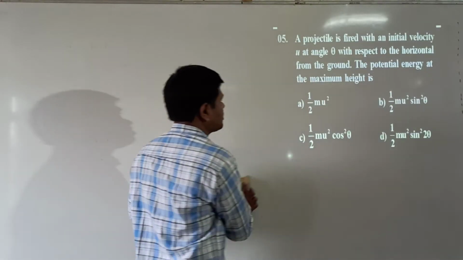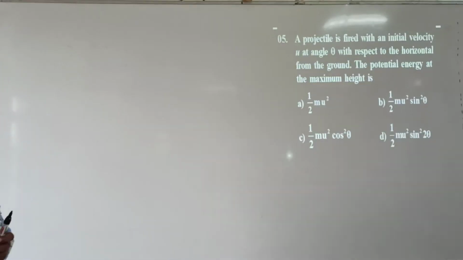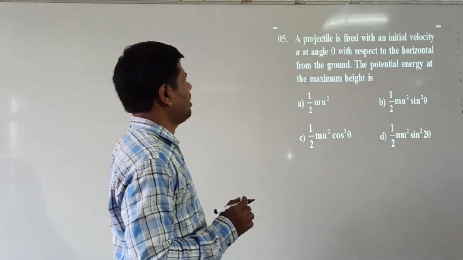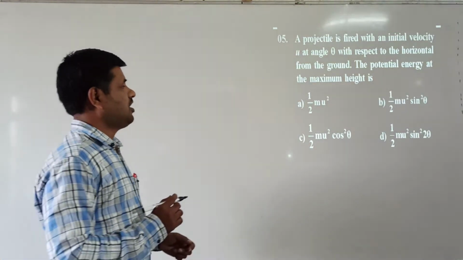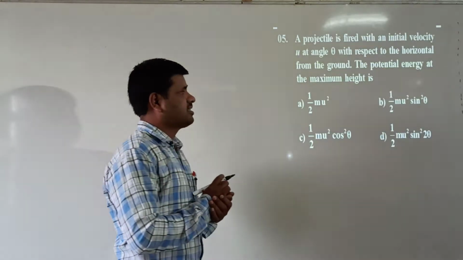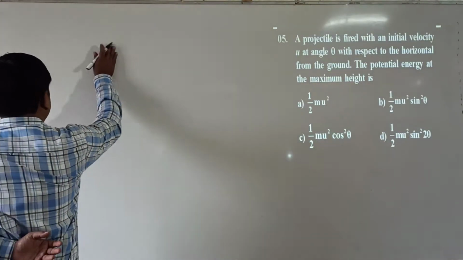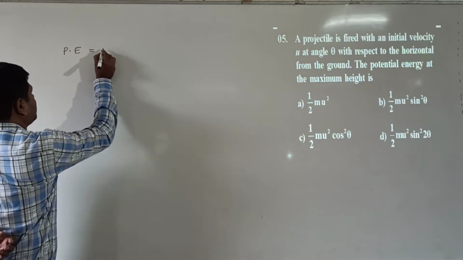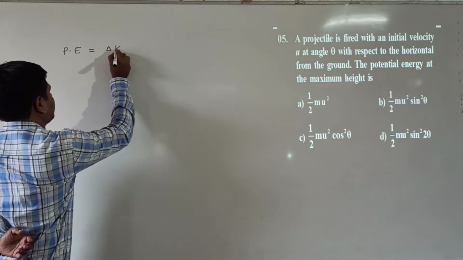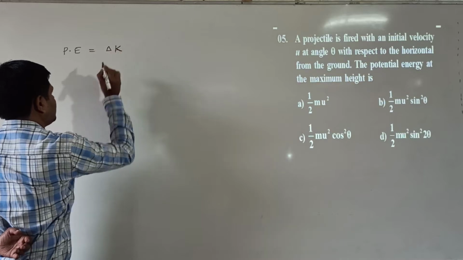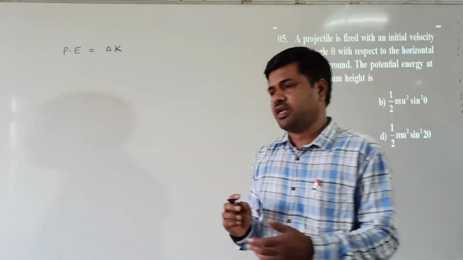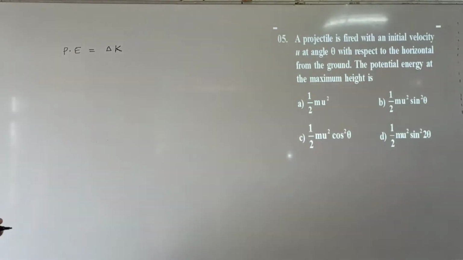What is the fifth question here? The projectile is fired with an initial velocity u at an angle theta with respect to the horizontal from the ground. The potential energy at the maximum height we can find out like this. Change in the kinetic energy we can take here. The loss of kinetic energy is converted into potential energy at maximum height. That is the meaning of this.